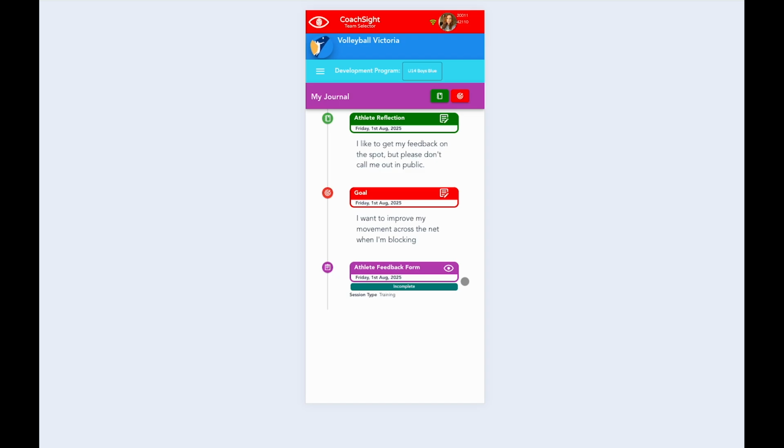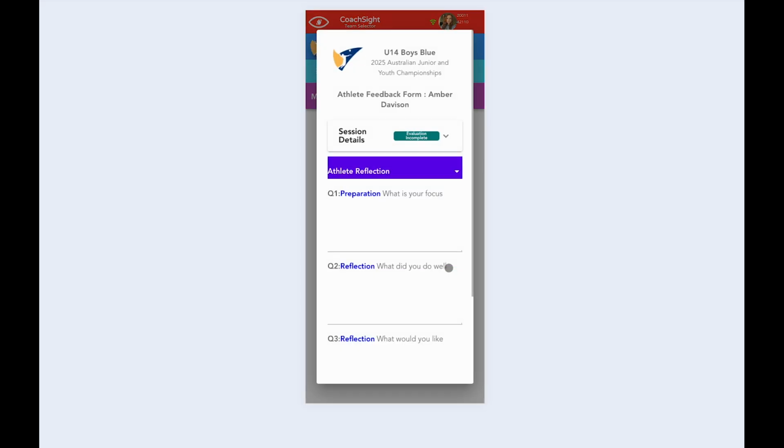You might also have noticed the purple athlete feedback form. That's one that I've created as a coach ahead of this training session this weekend. When we click on that, you'll see a section at the top that says Session Details and Evaluation Incomplete. That just means the coach hasn't finished putting all of their feedback into the form. It'll disappear once the coach publishes their feedback.